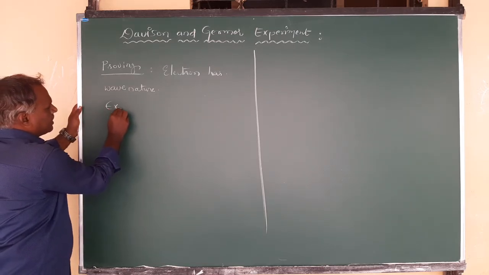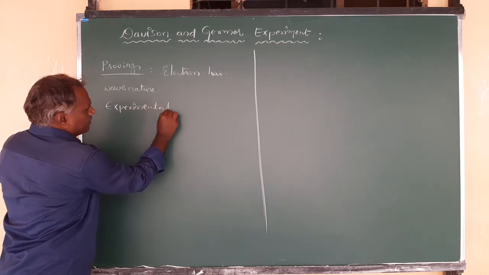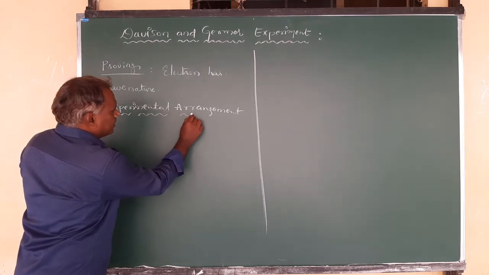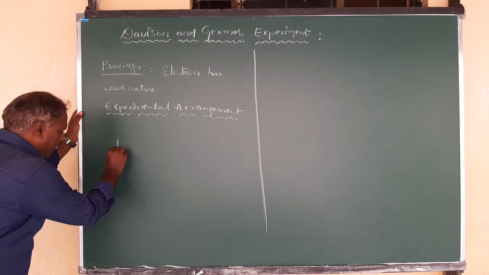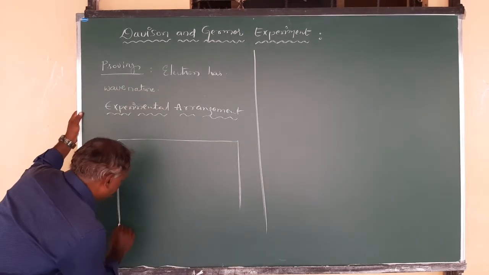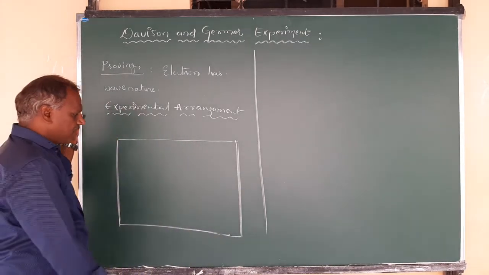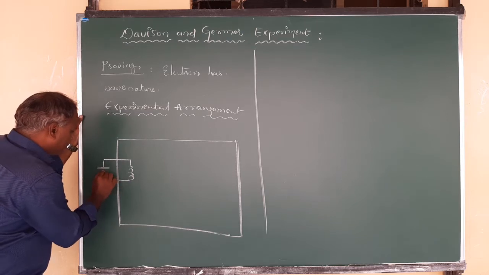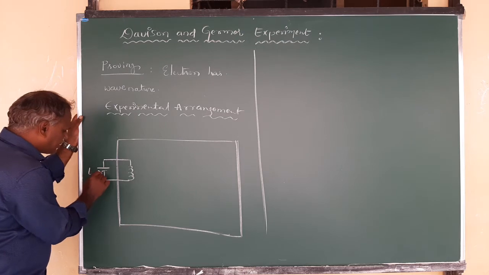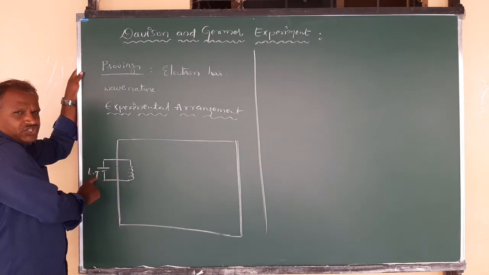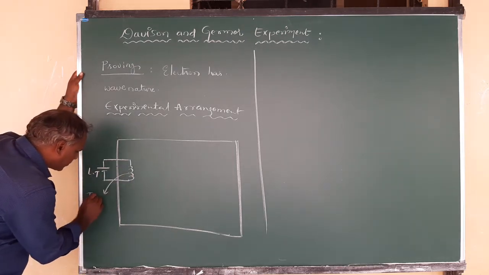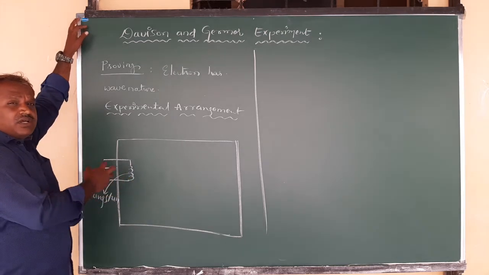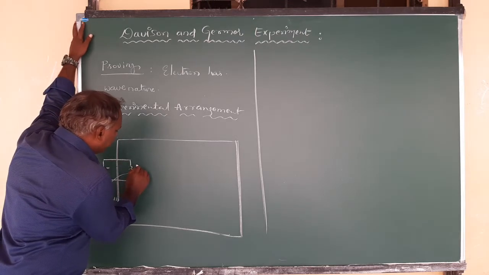What does it consist of? Here we have an evacuated chamber, isolated from the surroundings, and in it there is a filament, which is given a low tension potential, that is, a low voltage, represented as LT. The filament is made of tungsten, and once this potential is applied, heat is produced in the filament, and from that filament the electrons are emitted.